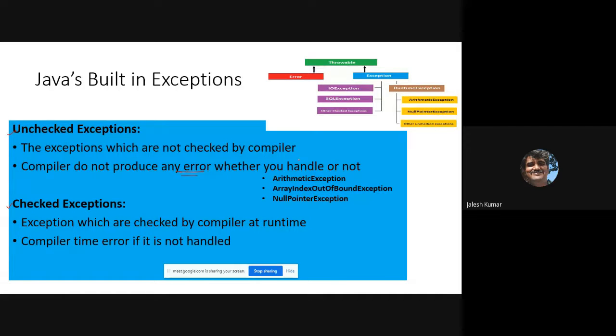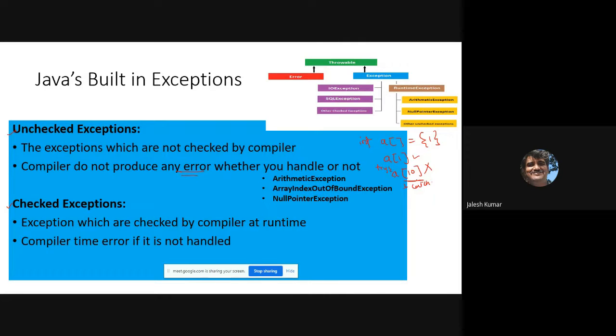That means it is not necessary to handle them. If you see one simple example, I'll tell you. See, I declared one array, A is equal to 1, something like that. If I am specifying A of 1, it is not necessary to catch any exception. It will work, is it not? But if I specify A of 10, then only the problem, it throws the exception array index out of bound. Then what you have to do? You have to specify this in try catch.